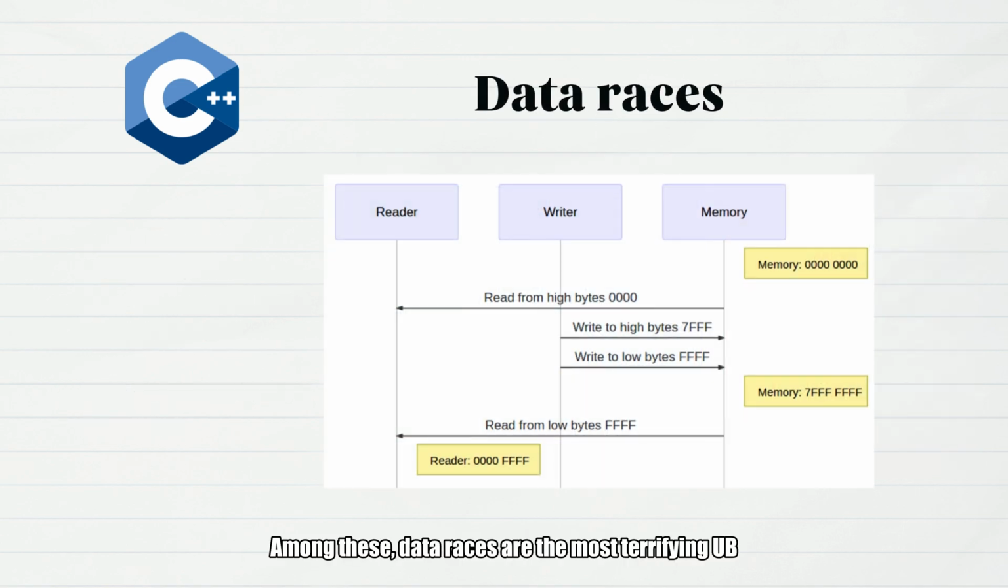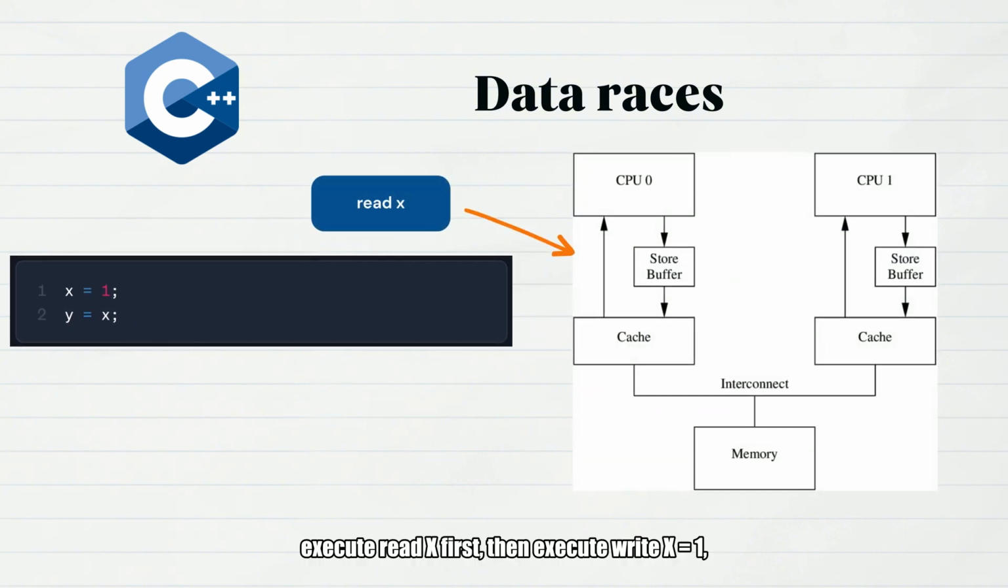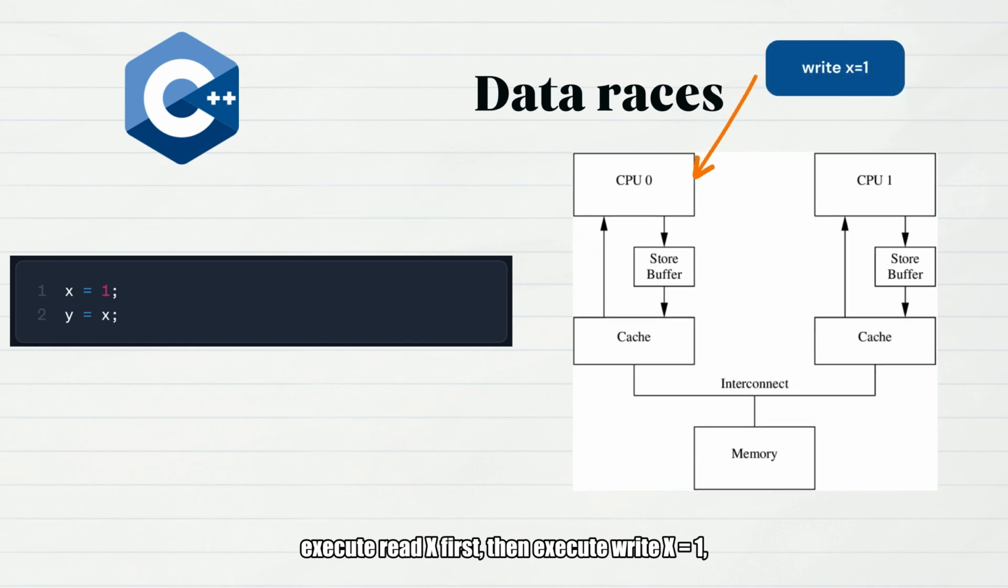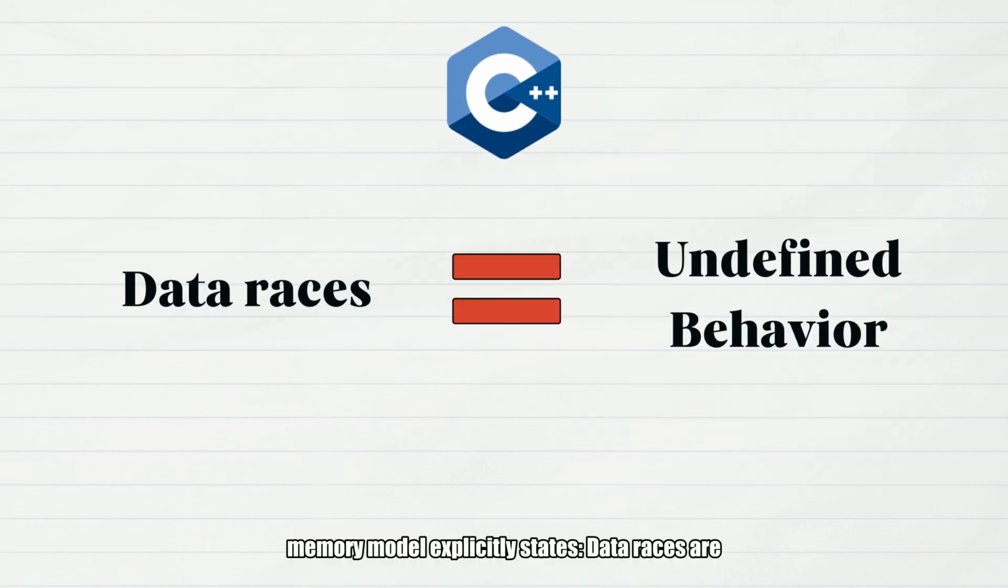Among these, data races are the most terrifying UB in concurrent programming. They don't cause clear crashes but lead to ghost bugs. For example, for these two statements on screen, you might think y must be 1, but the CPU might execute read x first, then execute write x equals 1. Cache the write x equals 1 data in the store buffer, fail to flush it to memory promptly, causing other threads reading x to see the old value. This is why the C++ memory model explicitly states data race equals undefined behavior. Once such behavior is defined, CPUs would have to disable out-of-order execution, write buffering, and other optimizations, causing performance to plummet.